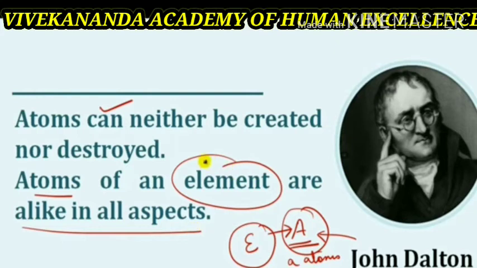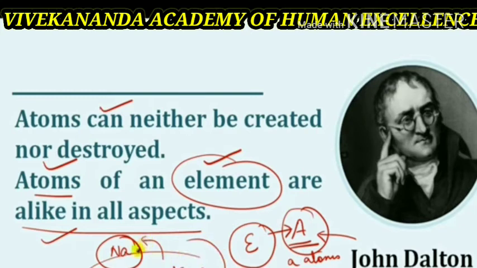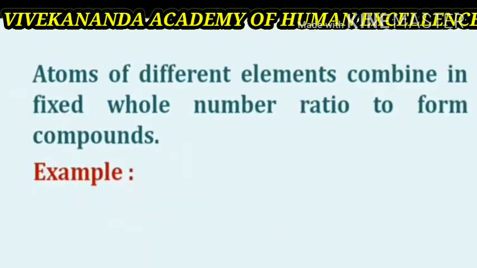Thus, atoms of an element are all alike in all aspects. If we take the atoms of a different element, then they are different in all aspects, meaning size, shape, structure, physical and chemical properties. For example, if we take the sodium element, then atoms of sodium have the same size, shape, physical properties and chemical properties.